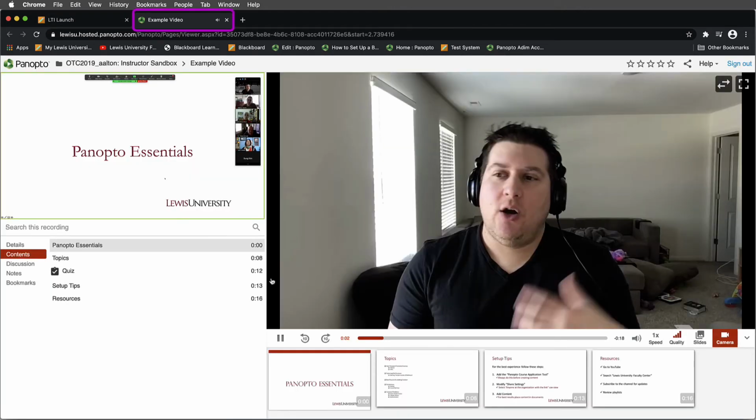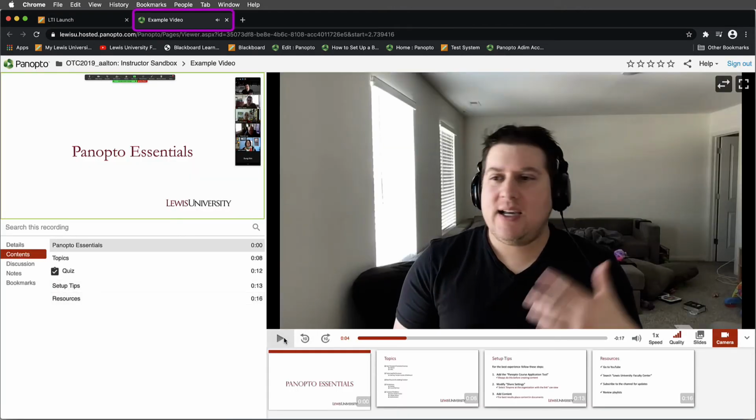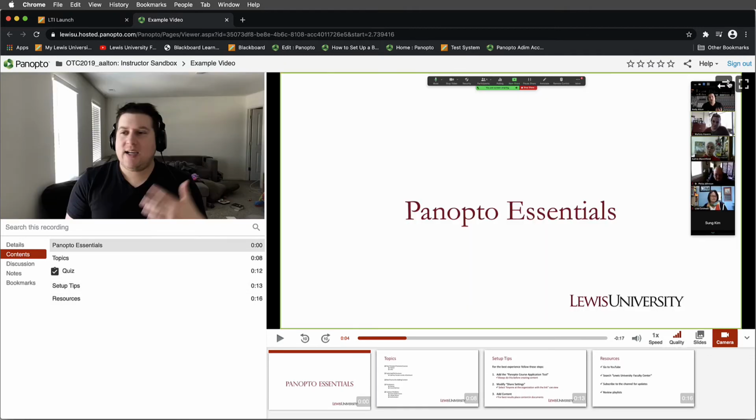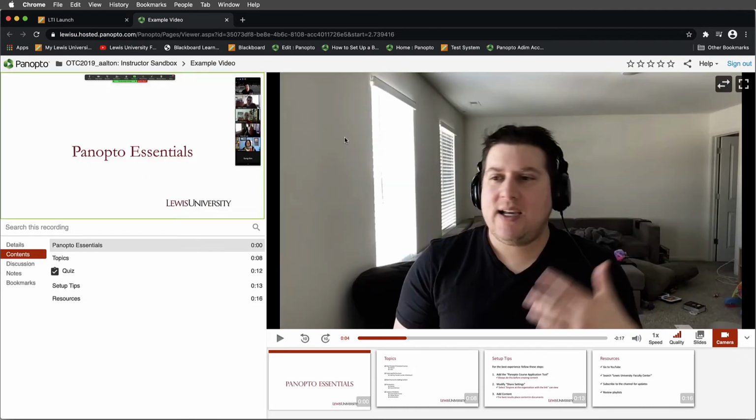What this does is open Panopto in a new browser tab at the top. This really makes it a much more enjoyable experience for the students because they can see the table of contents easier, the quiz easier, navigate the slides, and change how they view. So just remember when you're working with your students, it's a good idea to explain to them how this works prior to throwing them to the wolves.